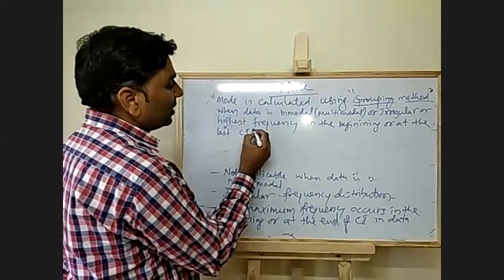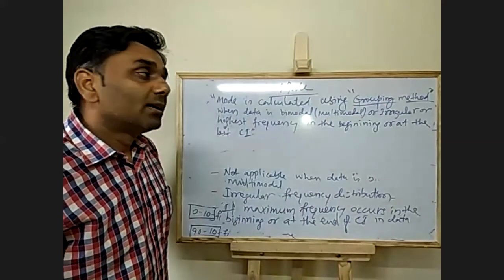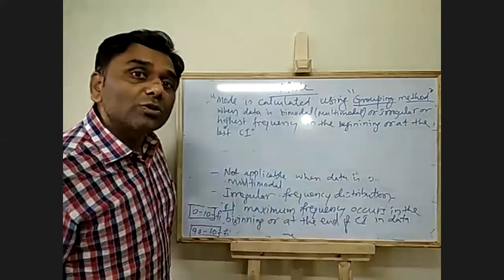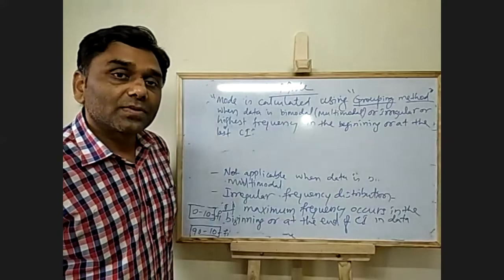So we calculate using the grouping method. In the grouping method also, if we get two highest frequencies, or if you are not able